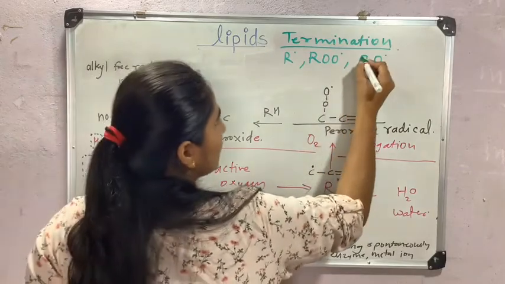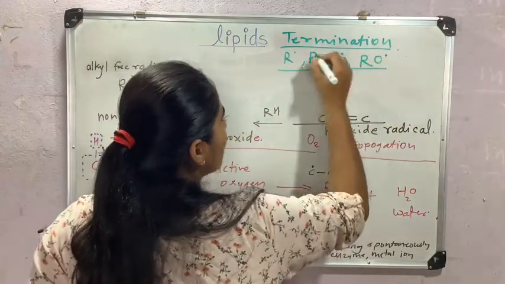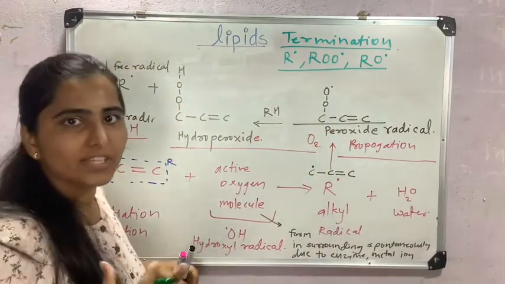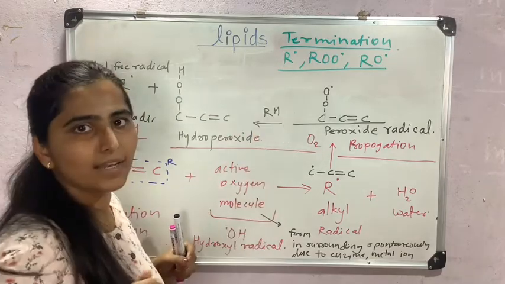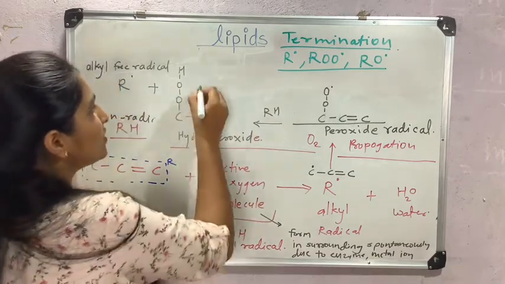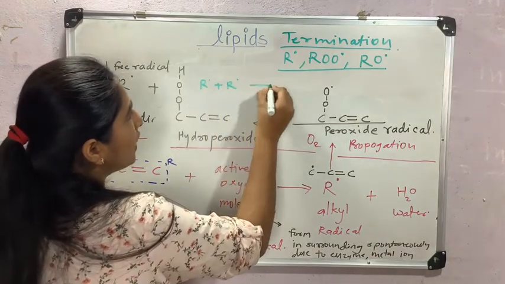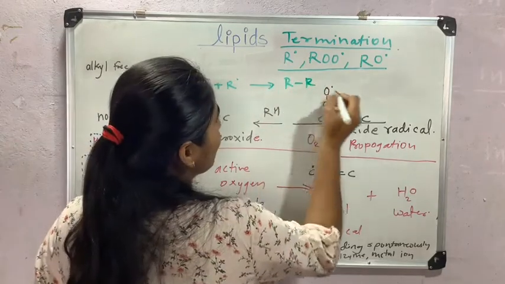Remember these three molecules, free radicals. Now these three free radicals will react with each other to form end products to terminate this free radical chain mechanism. Suppose two alkyl free radicals, R and R, react with each other, we will get R-R.